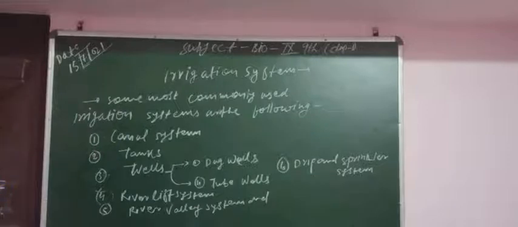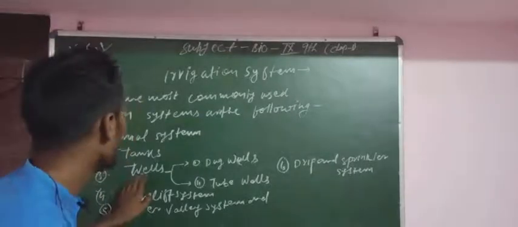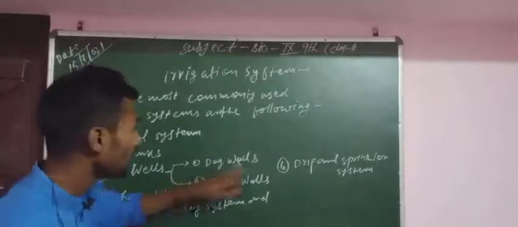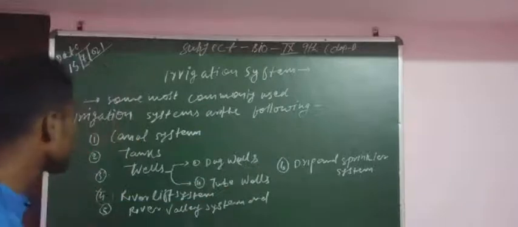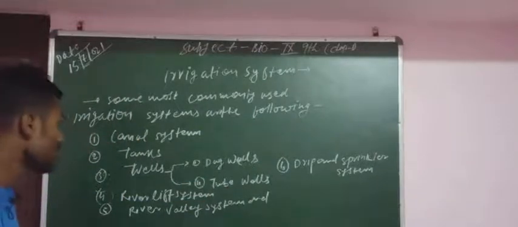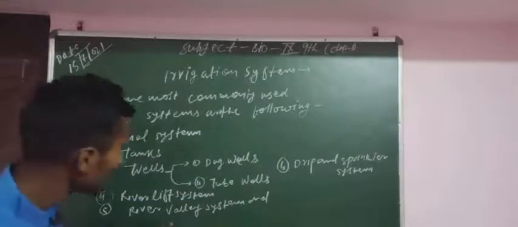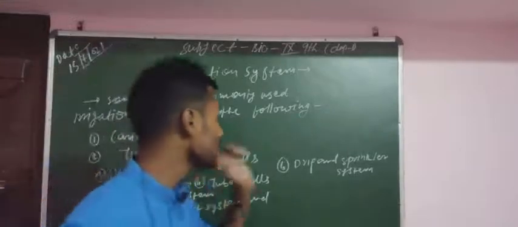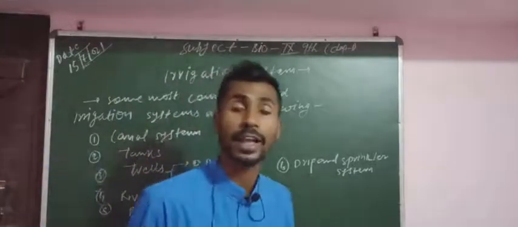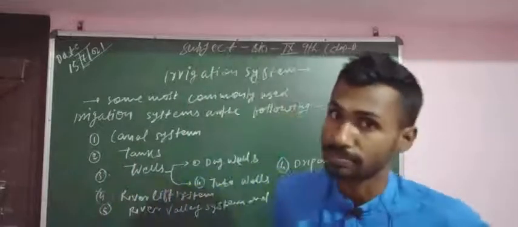First one is canal system, then tanks, then wells, and wells can be dug wells or tube wells. Fourth one is river lift system, fifth one is river valley system and sixth one is drip and sprinkler irrigation system.